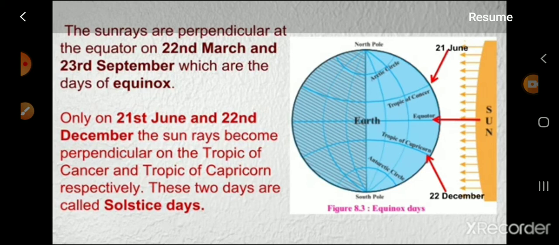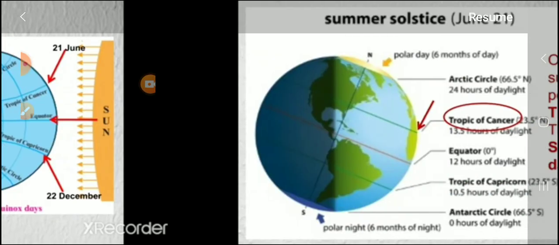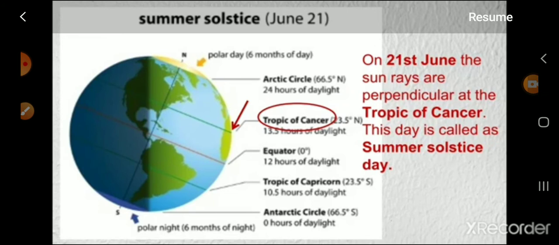These 2 days are called solstice days. Summer solstice. On 21st June, the sun rays are perpendicular at the Tropic of Cancer. This day is called summer solstice day.